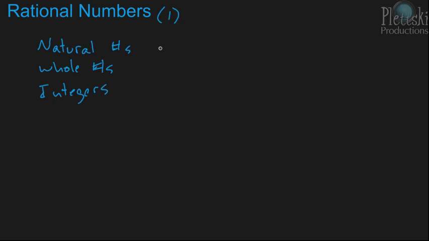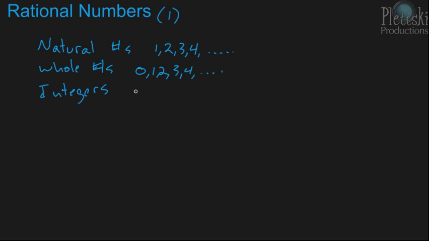Natural numbers are your counting numbers starting at 1. So it'd be 1, 2, 3, 4, and so on, and it keeps going. Whole numbers are all the natural numbers plus 0. So it'd be 0, 1, 2, 3, 4, and so on.